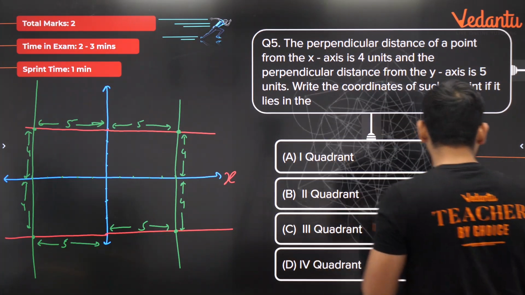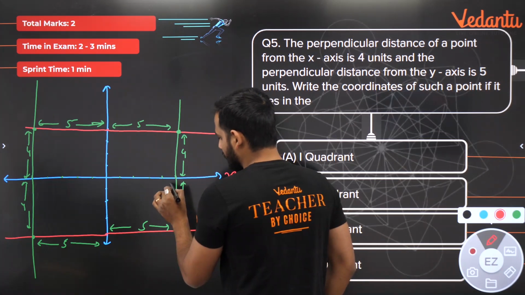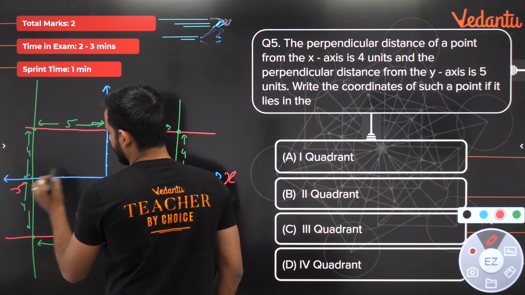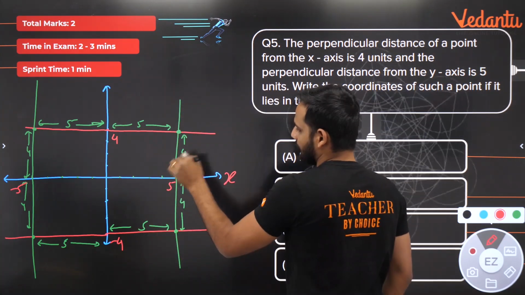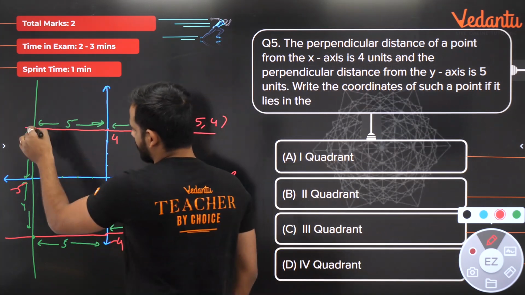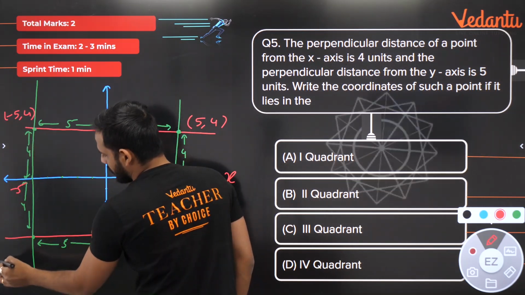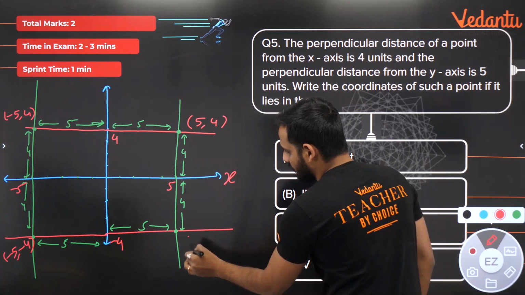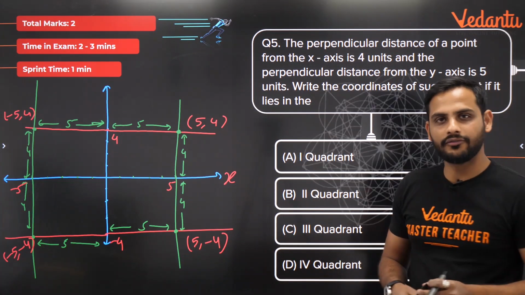So now bachcho, if I want to name these points, I know that this is 5, this is -5, this is 4, this is -4. So the point which is in first quadrant, its coordinate will be 5, 4. The point in the second quadrant will be -5, 4. The point in the third quadrant will be -5, -4, and the point in fourth quadrant will be 5, -4. Right? So by this I have got all the 4 points.